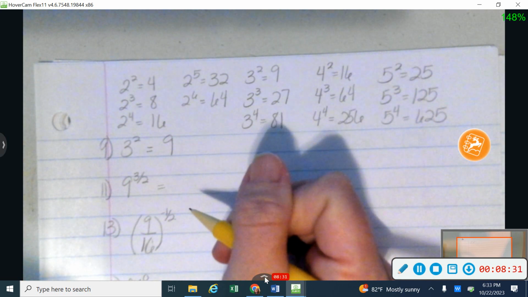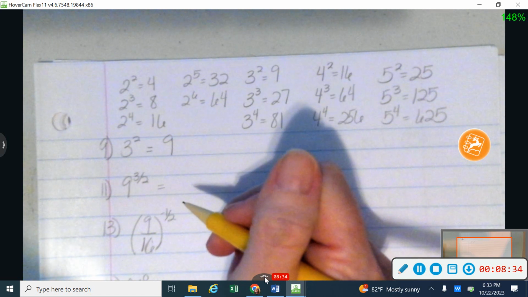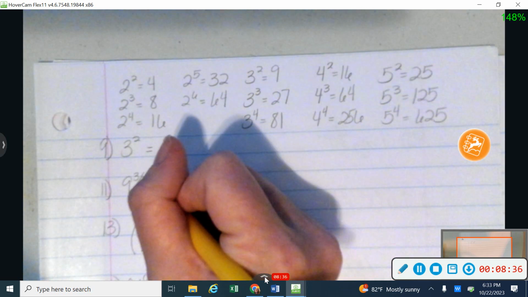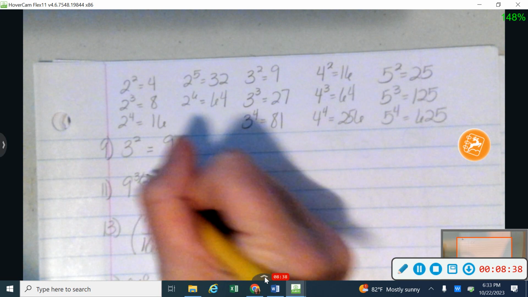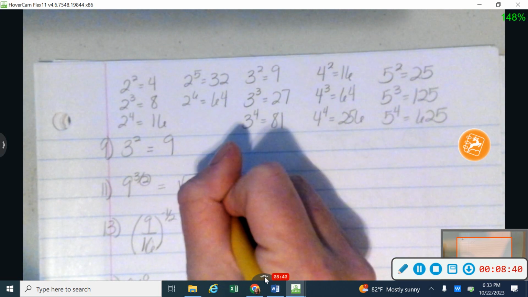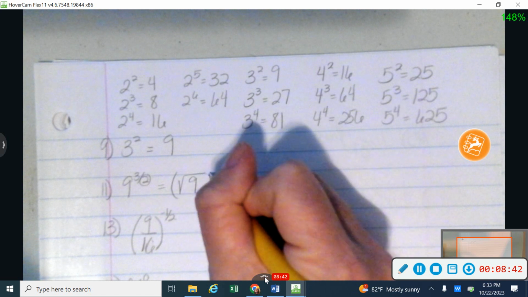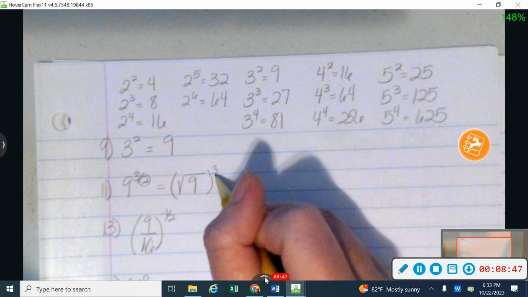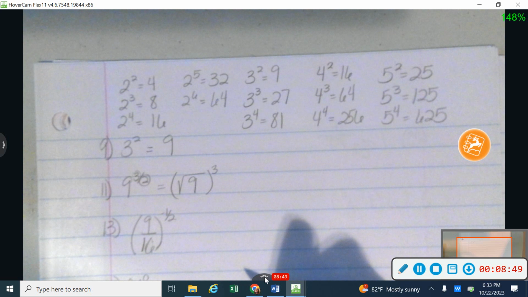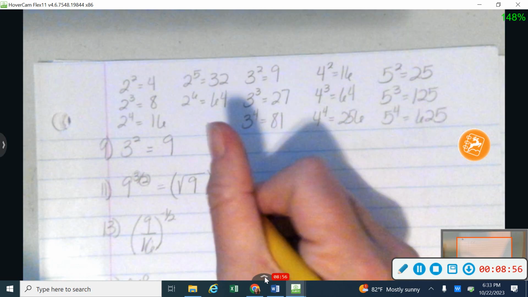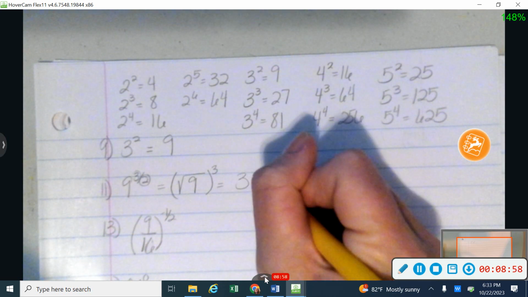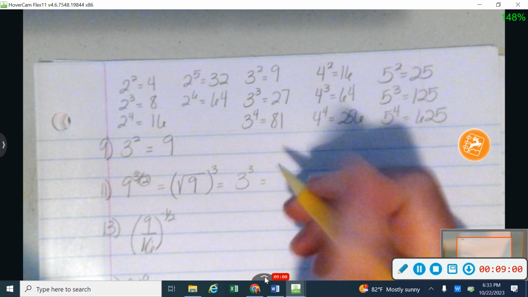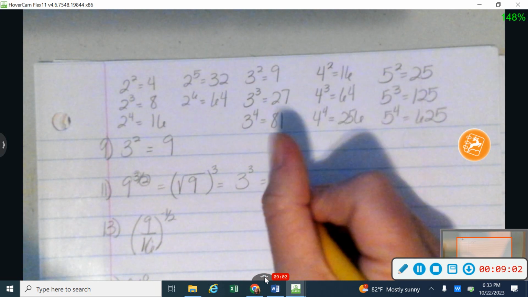Okay, with the fraction exponents, we've talked a little bit about this in the review, but the number that's on the bottom is your type of root. So in this case, I'm going to be taking the square root of 9, and then the number on the top, the numerator right there, that 3, is what we're going to raise it to the power of. I highly recommend taking the square root first, or the cube root first, so do your type of root first, because that'll give you a smaller number. In this case, the square root of 9 gives me 3. And then for my list right back up here, 3 cubed gives me 27.